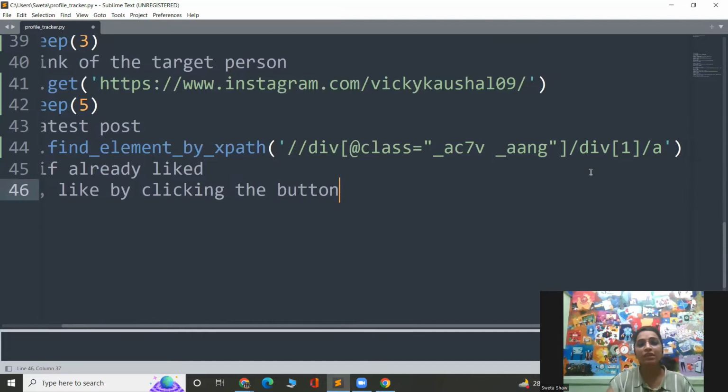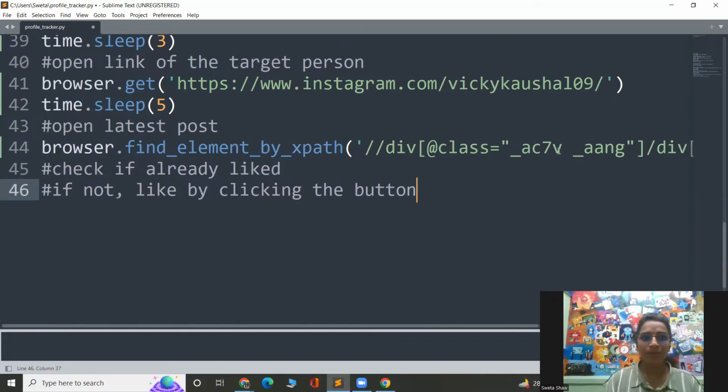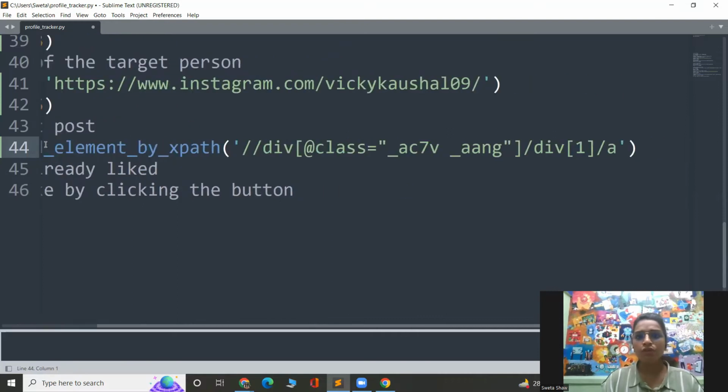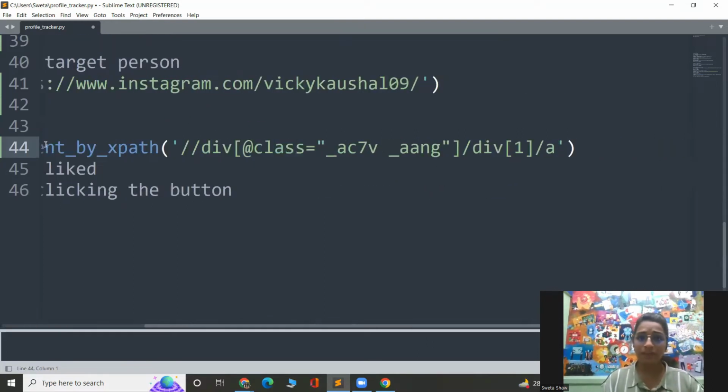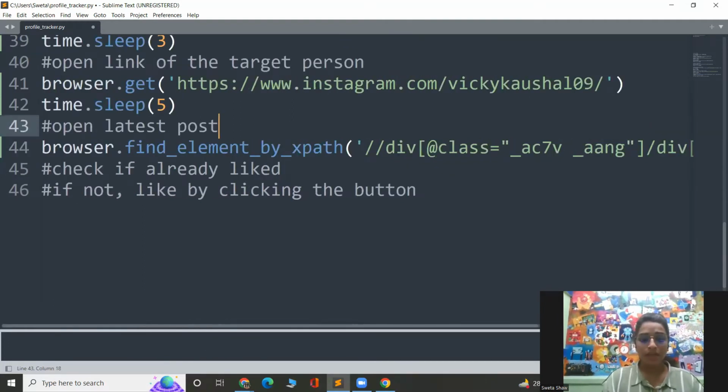Whenever you have to use a nested XPath, whenever you need to reach the mother element and enter inside that to access the child element, you just segregate them by forward slashes, one forward slash per layer. Okay, so this is going to be the element I'm interested in. And once this is done, I will be clicking on it, right? So either you can save it in some variable and click it, or you can directly click it like this. Dot click. Okay, this will be opening the first post. Let me see if it is working the way we want it.